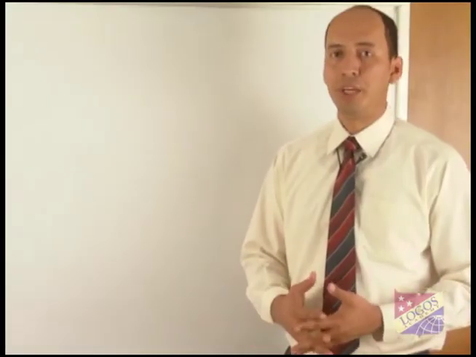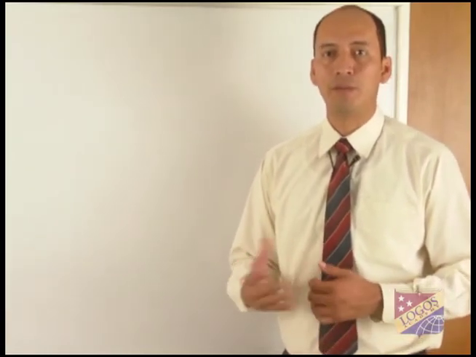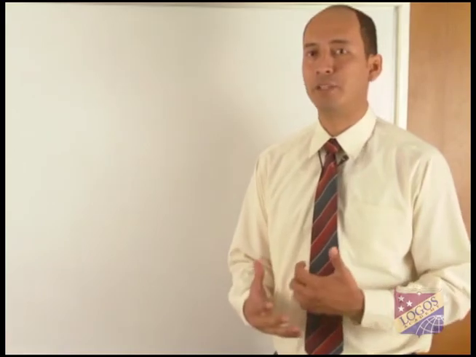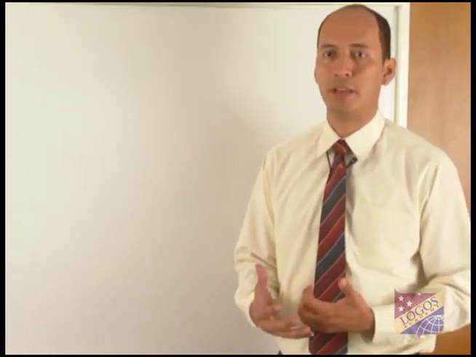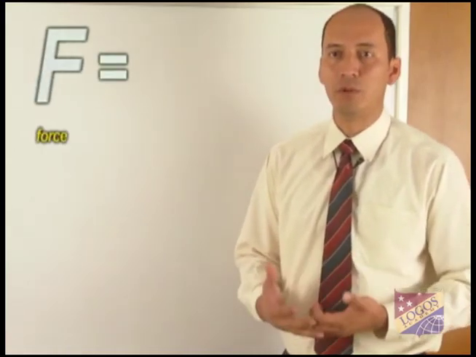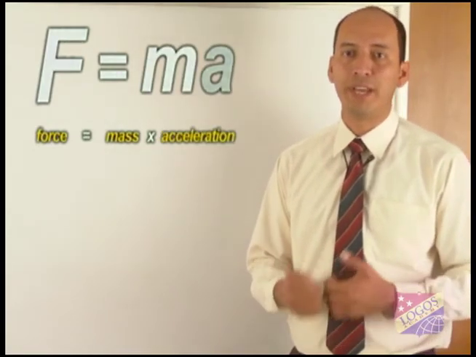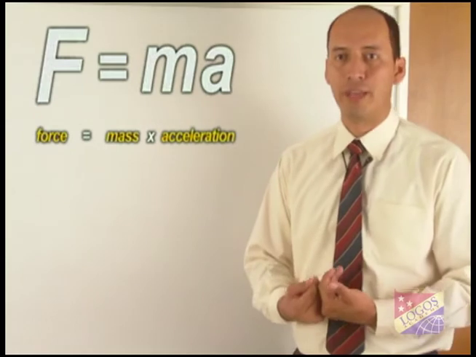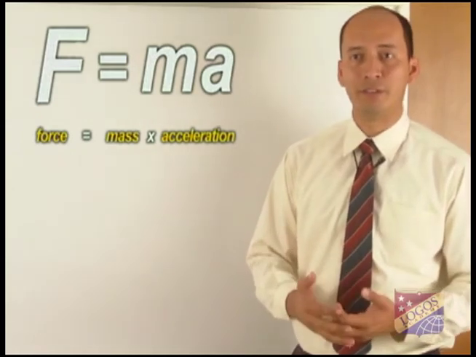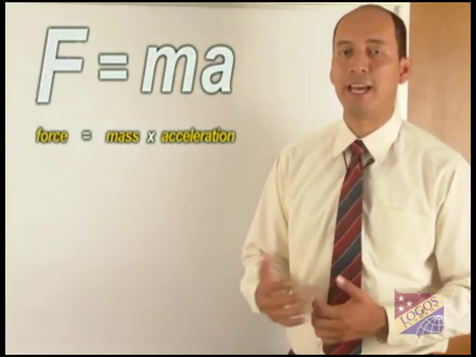The relationship between acceleration, mass and force can be mathematically expressed by a formula: F equals m times a, in which F represents the force, m represents mass, and a represents acceleration.